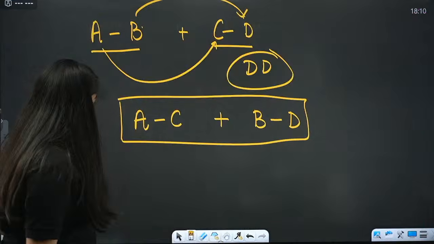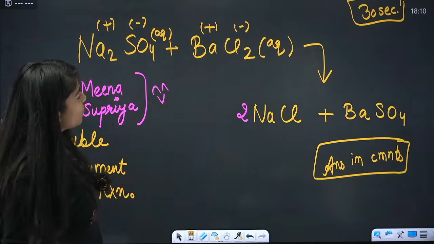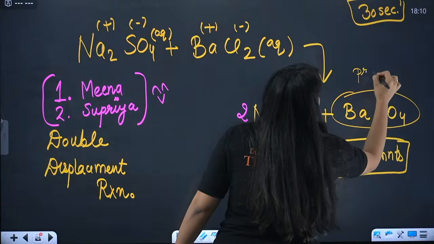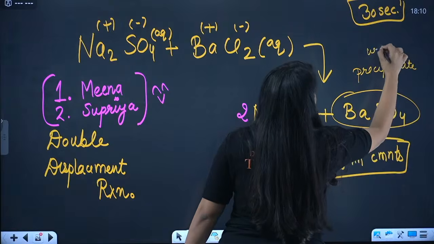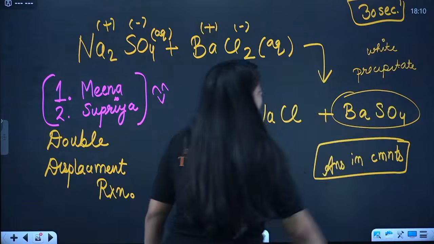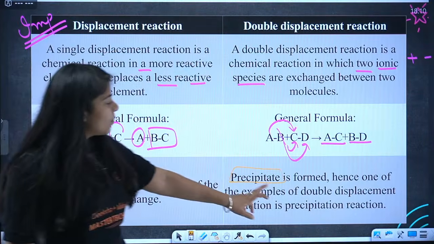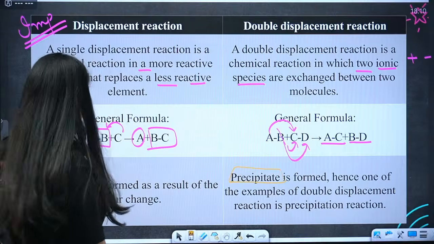This reaction is an example of double displacement. This BaSO4 is our precipitate and it is of white color. Understood? So these are the examples of double displacement reaction, that is our precipitation reaction. Done?